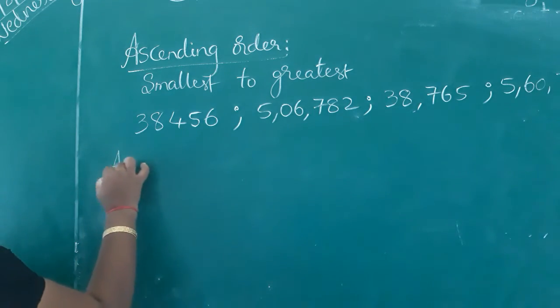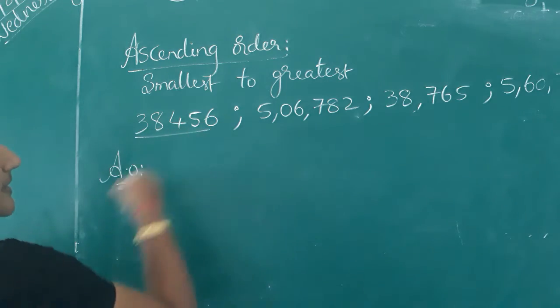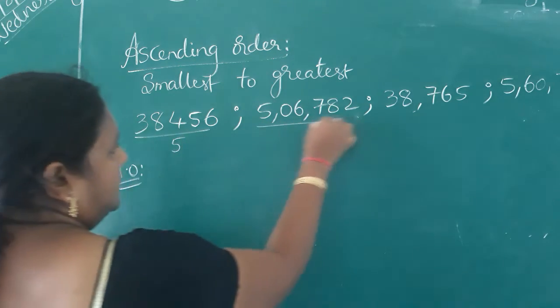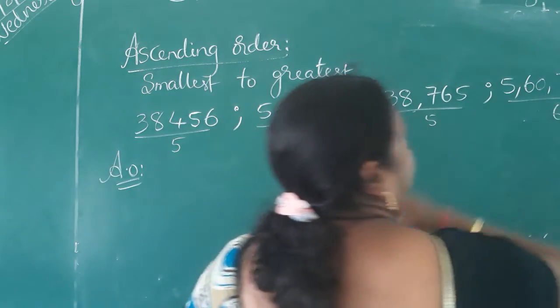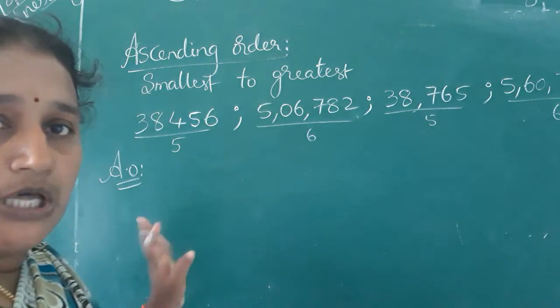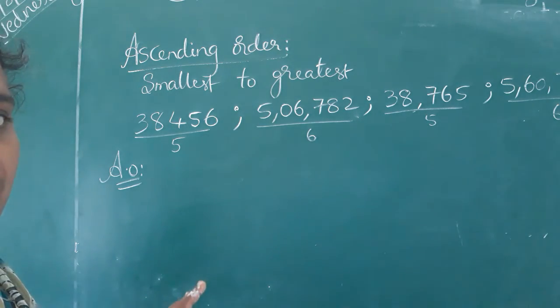While writing the ascending order, first we should compare the number of digits. First we should count the number of digits. How many digits are there here? 5. Here 6. Here 5. And here 6. So now you have to write the 5-digit numbers first, because that is the smallest one.